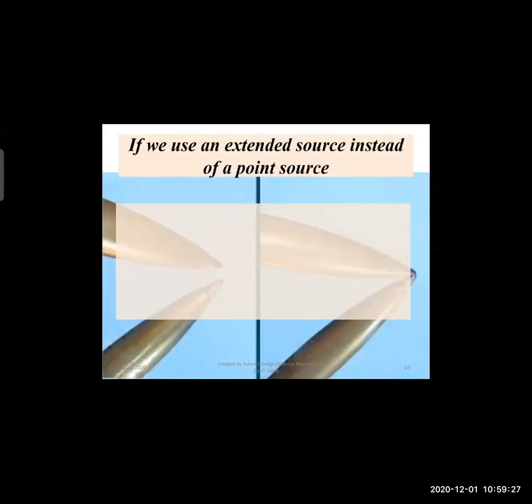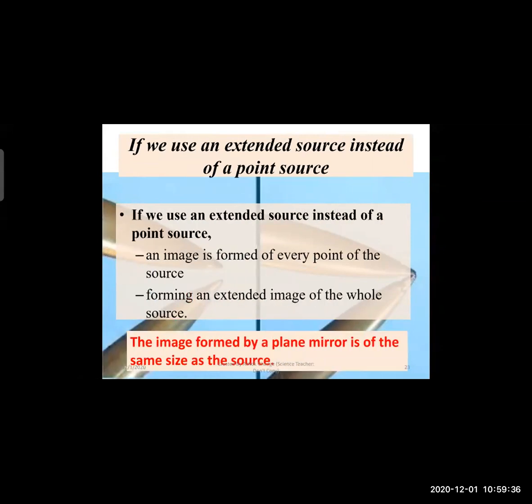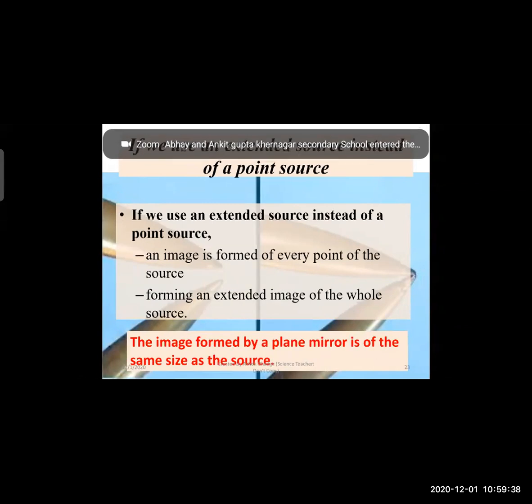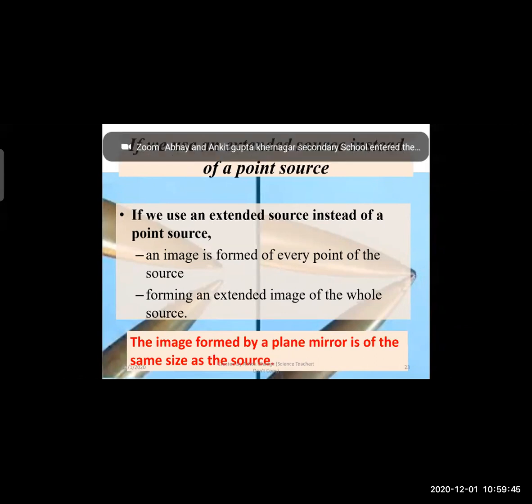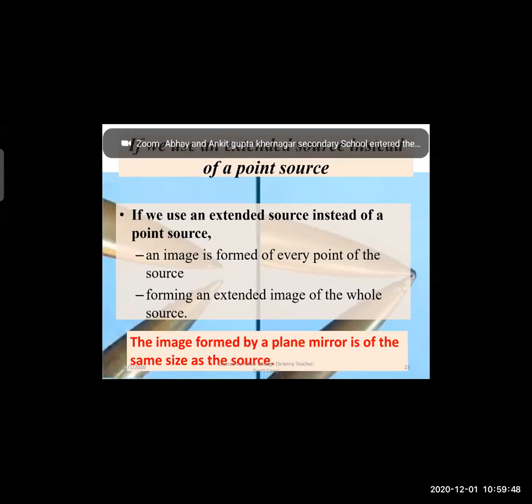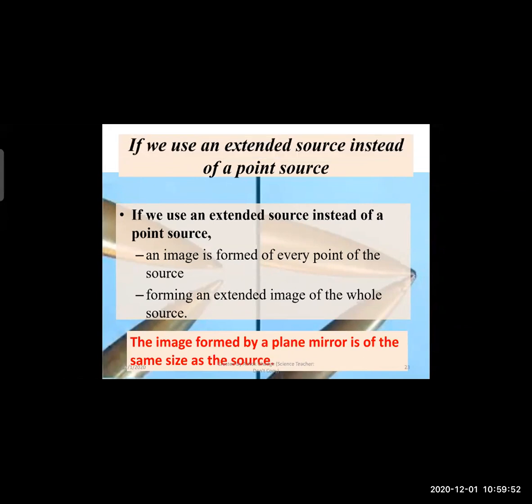Now we will consider the second point. If we use an extended source instead of the point source, O was the point, now here we will take PQ. If we use an extended source instead of a point source, an image is formed of every point of the source, forming an extended image of the whole source. The image formed by a plane mirror is of the same size as the source. The object size and the image size will be equal.